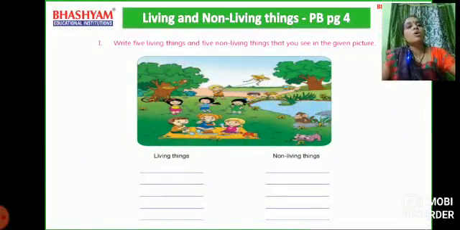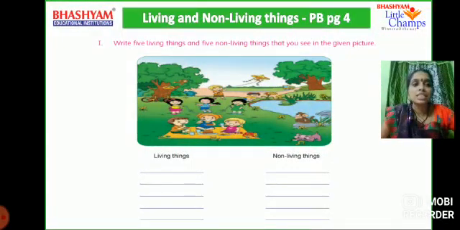Here we have the homework. Page number 4. Write 5 living things and 5 non-living things that you see in the given picture. You can observe it, children. See that. What are the things here? Living and non-living things both are there. You can identify them and write in their places. Five living things here and five non-living things there. If you have a book, note it down. Otherwise, write in your rough book.